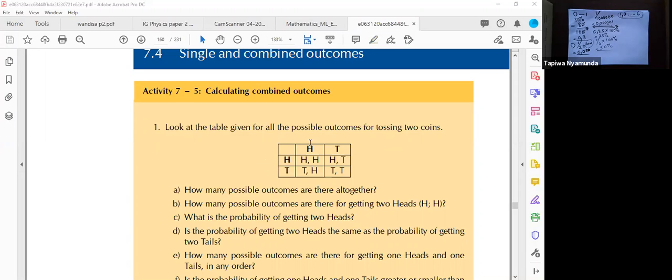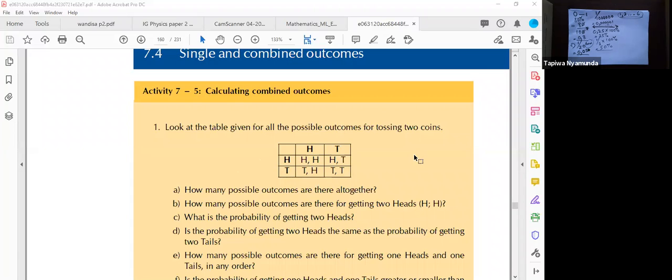Okay, so the result for the first coin is head, the result for the second coin is head, you get the values in here. The value for the first coin is head, the value for the second coin is tail, you get the results in here. The value for the first coin being tail, the value for the second coin being head, you get the results in here. That is what the table is saying.